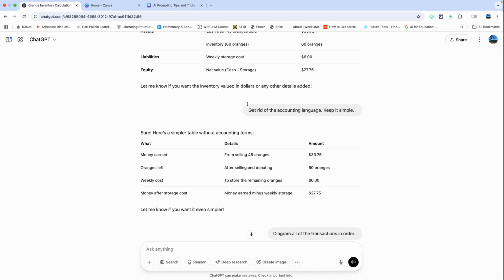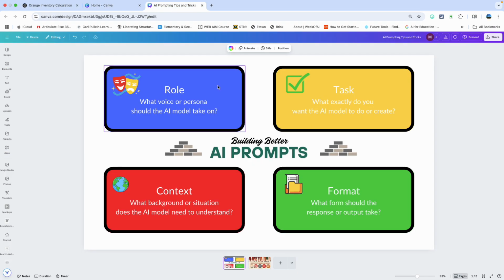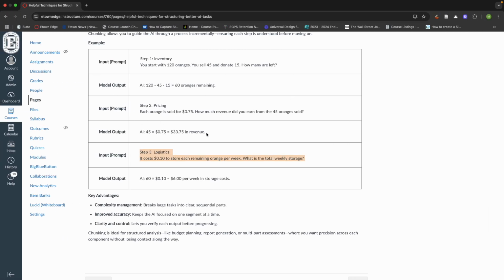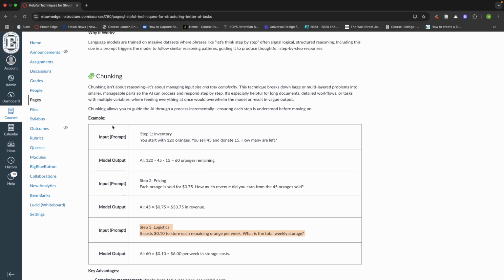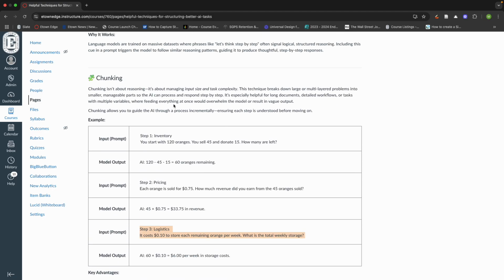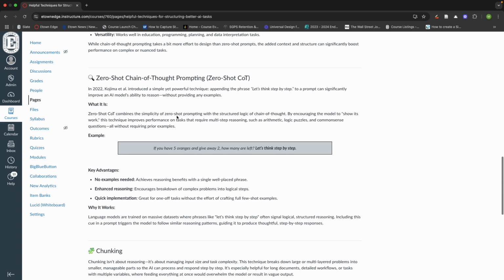The idea is that when you are working with AI and you're trying to get exactly what you want the AI model to do, it's really important to consider what exactly the end result is. If you want something like chunking where there are very complex versions, this might be a great technique for you. Zero shot chain of thought prompting is really great when you don't have an example, but you do want to make the AI think in a logical process.